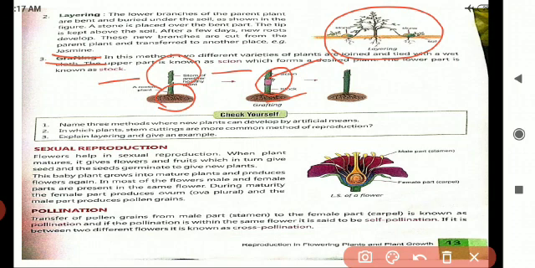The next one is sexual reproduction. Which part helps in sexual reproduction, children? Yes, flowers. Flowers help in sexual reproduction. The next one is pollination.